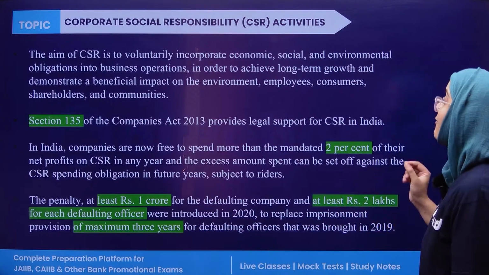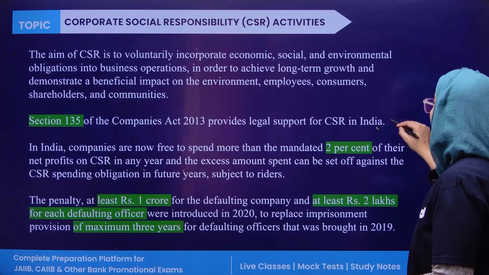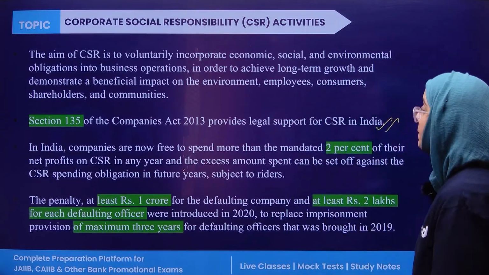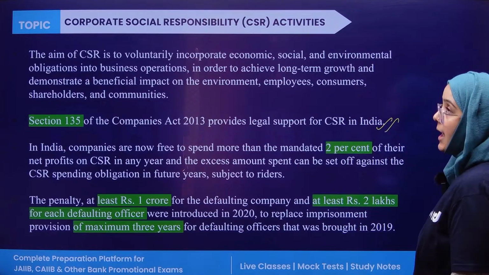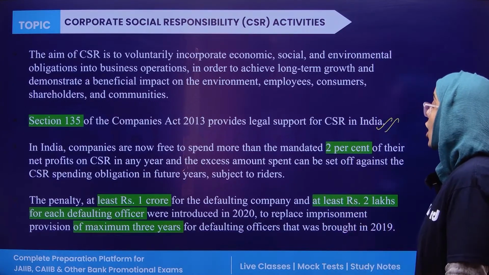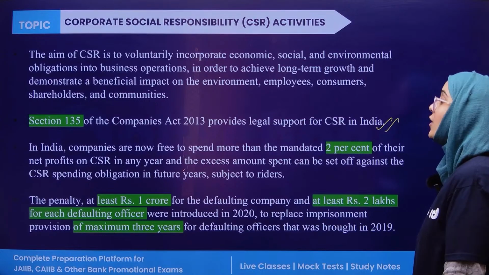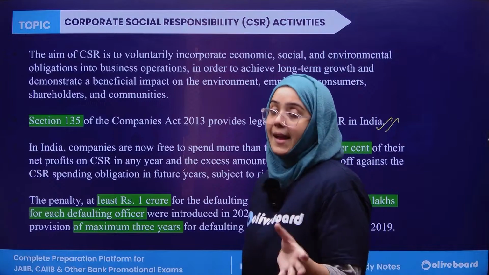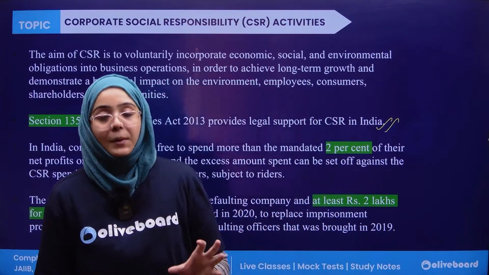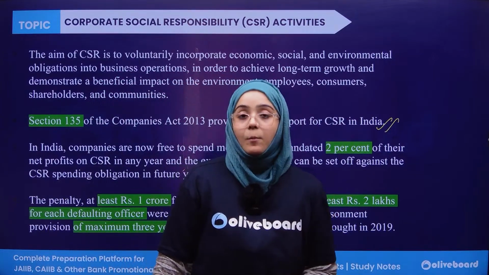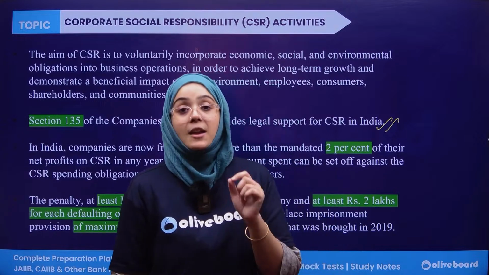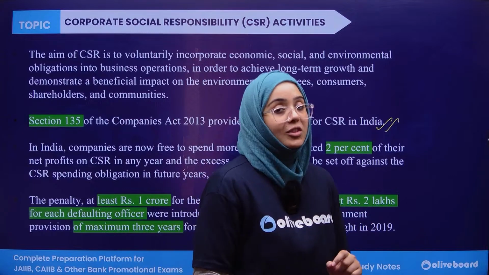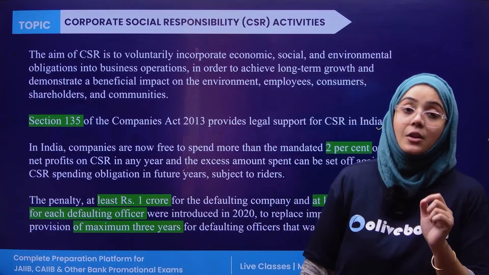Now, section 135 of the Companies Act provides legal support for corporate social responsibility. If we talk about India, companies are free to spend more than the mandated 2% of the net profit on CSR in any year. So there is a mandatory expenditure on corporate social responsibility. Any corporate that is earning profit has to spend 2% of its net profit on corporate social responsibility. This is the mandate.